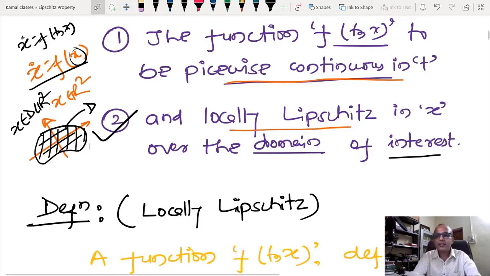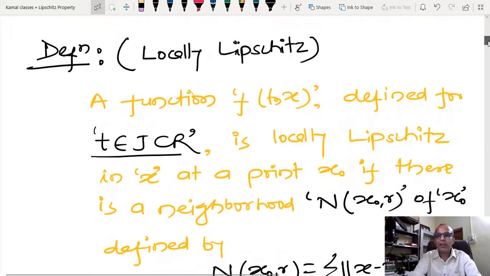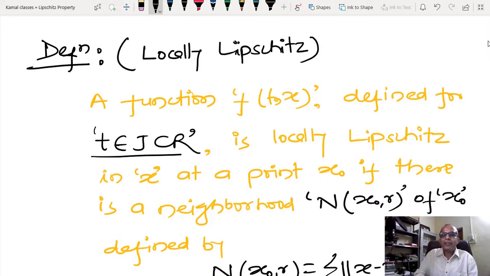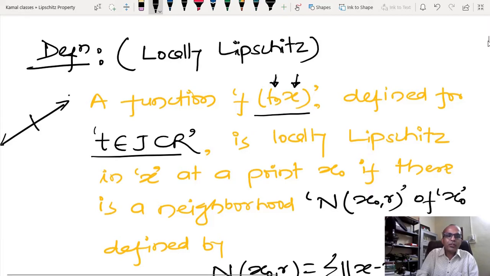Let us see how to define the Lipschitz constant. Particularly I am worrying about local Lipschitzness, and after that I will extend this notion to global Lipschitzness or Lipschitzness inside a set. This function has a time argument t as well as x. Here t lies on the real line.